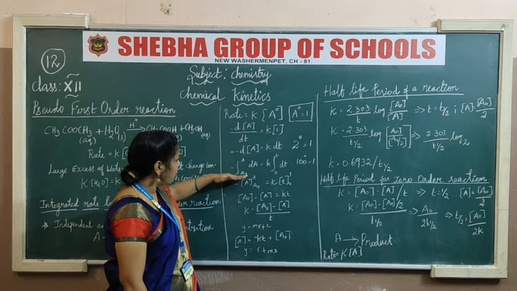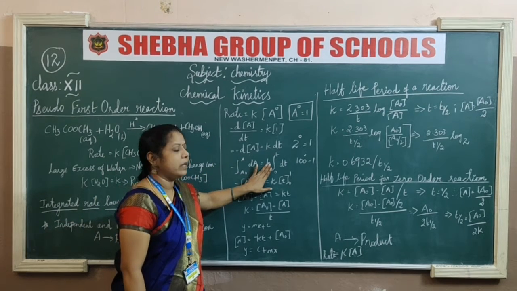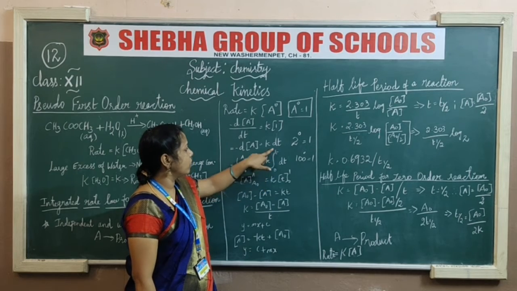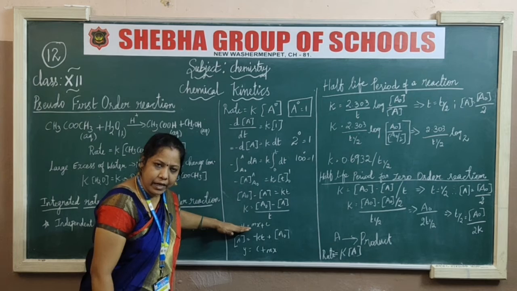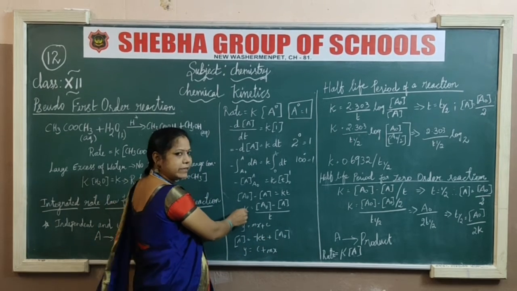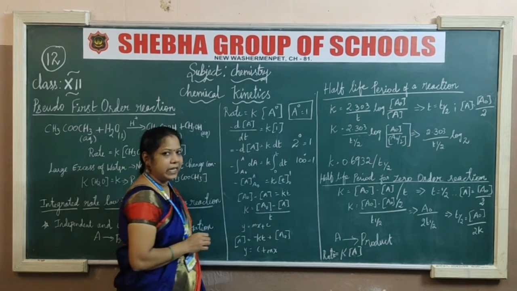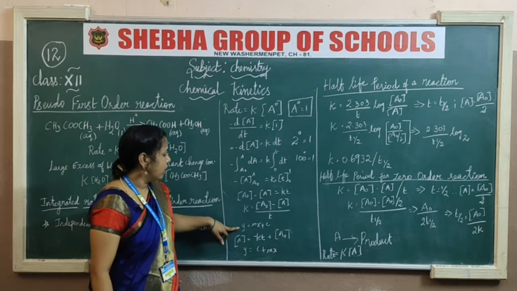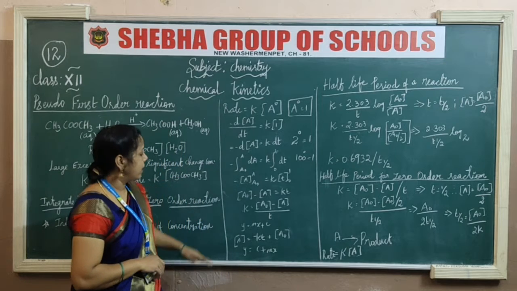Then we go for the integration, A naught to A, and the time is 0 to t, so K integral 0 to t dt. And implement the integration steps. The final step is K is equal to A naught minus A by t. So this is the time, and then you have to make the line y is equal to mx plus c, for the graphical method.